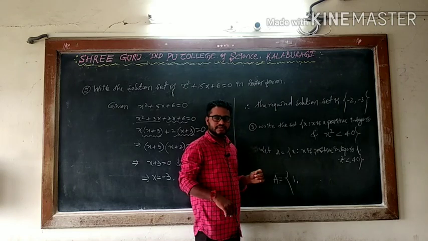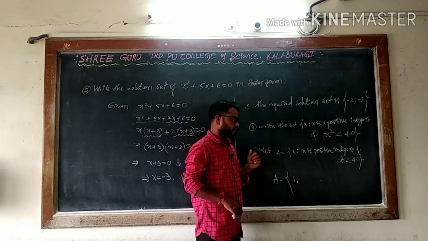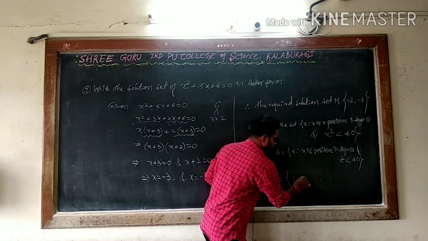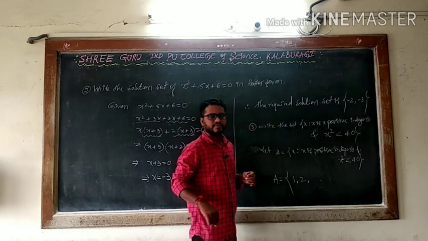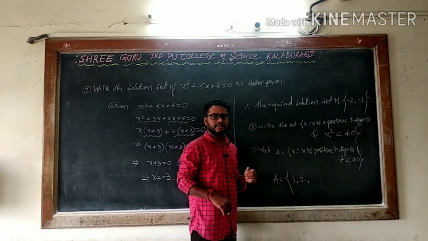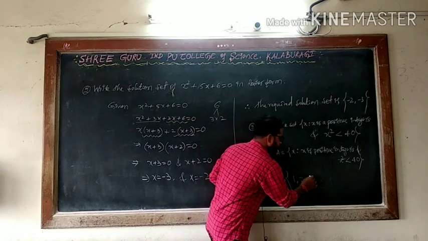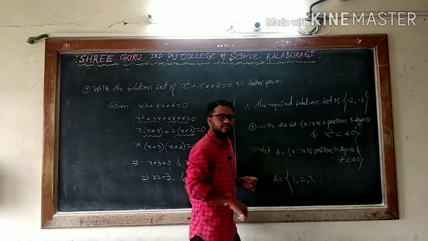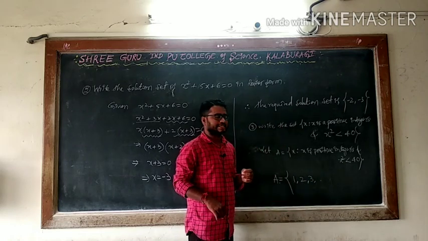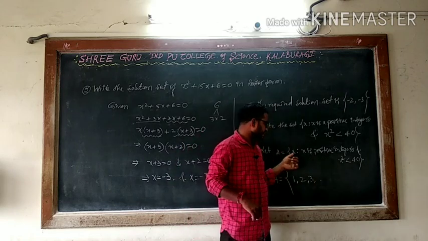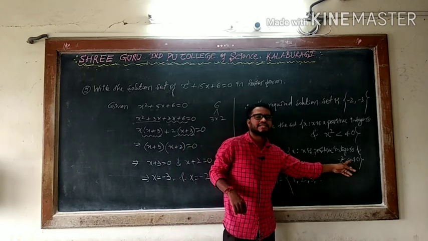2 square is what? 4. I can write 2. 3 square is 9. I can write 3. 4 square 16. When you are taking x value, after squaring it should be less than 40.